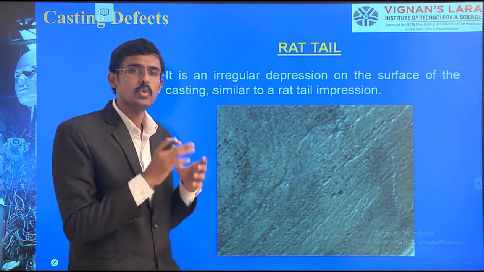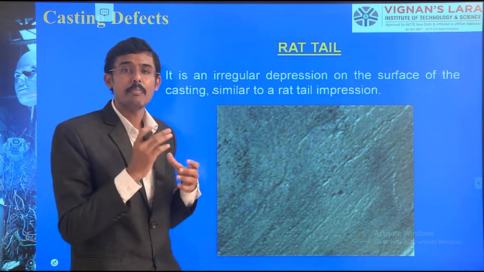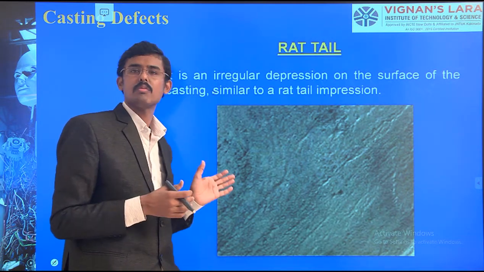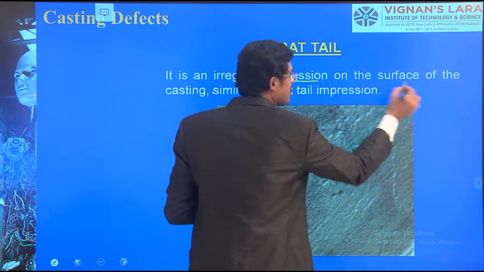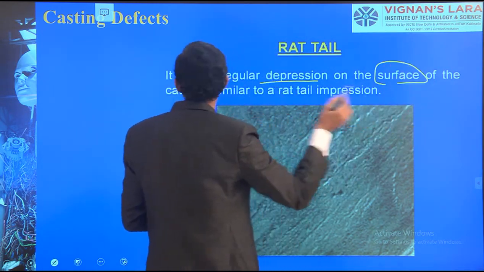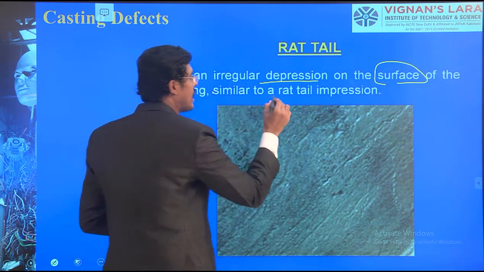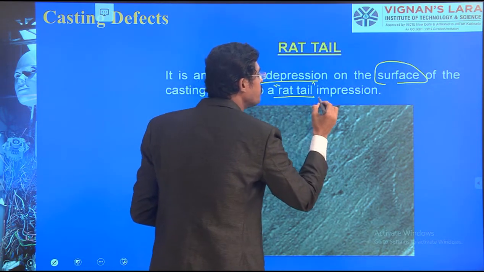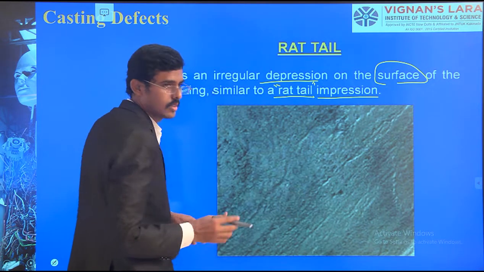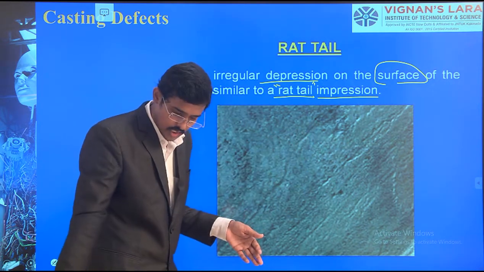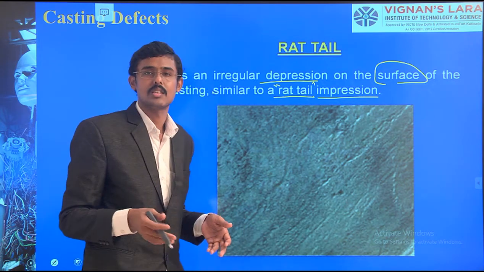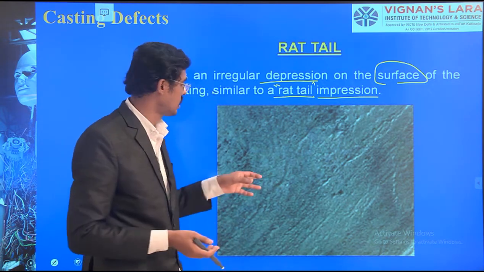We should give the compaction so that it goes smoothly; otherwise these problems will happen. It is an irregular depression on the surface of the casting, similar to a rat tail. That is why it is called a rat tail impression. When a rat moves from one side to another, we can see the surface markings. The impressions are like this.